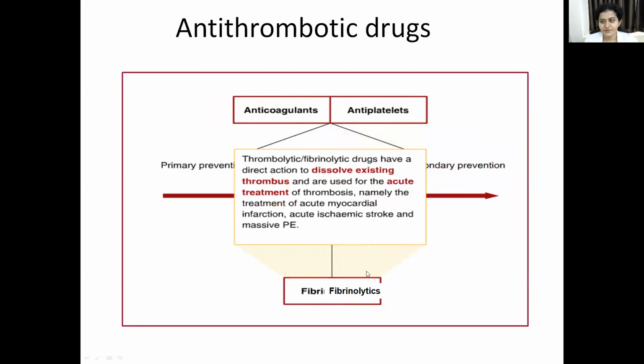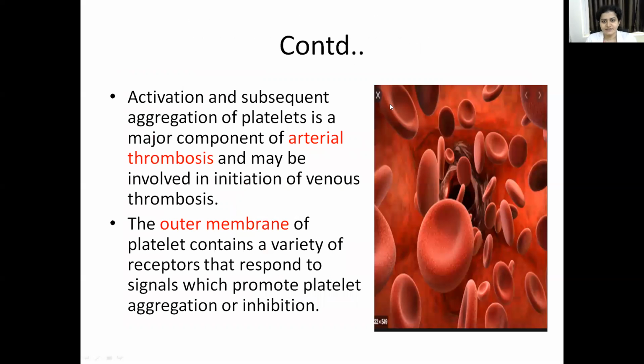Then the third is fibrinolytics. These drugs have a direct action to dissolve the existing thrombus. Okay, the thrombus has already formed, and to dissolve that thrombus, we give these thrombolytic drugs. So these are used for the acute treatment of thrombosis, mainly the treatment of acute MI, ischemic stroke, and massive pulmonary embolism.